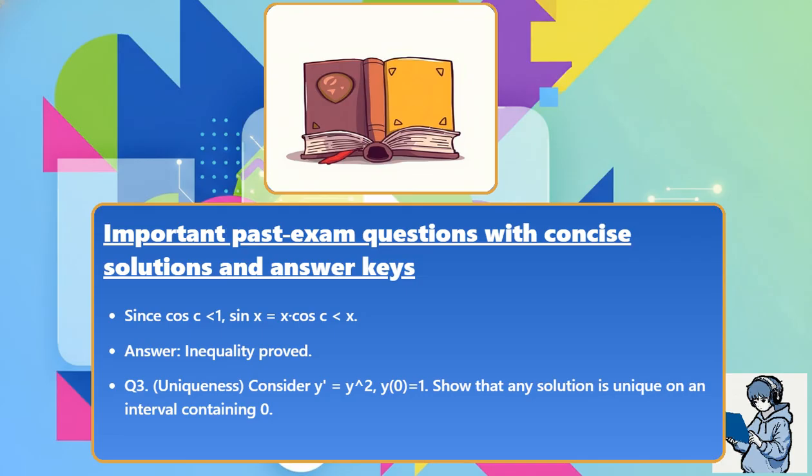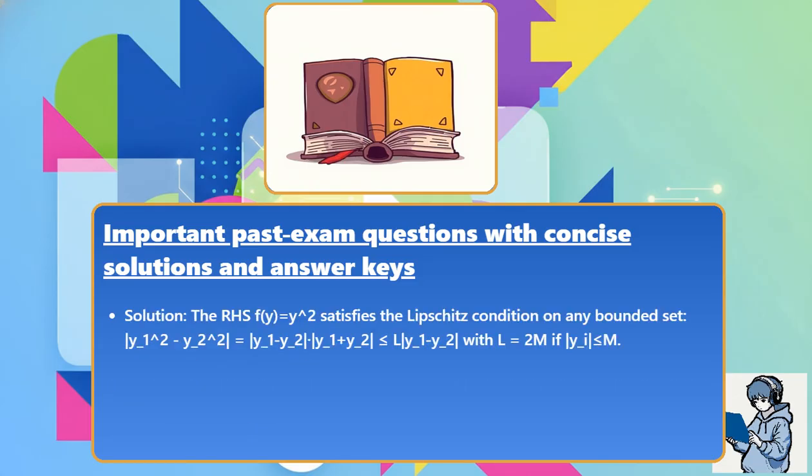Question 3. Uniqueness. Consider y' = y² with y(0) = 1. Show that any solution is unique on an interval containing 0. Solution: the right-hand side f(y) = y² satisfies the Lipschitz condition on any bounded set. |y₁² − y₂²| = |y₁ − y₂||y₁ + y₂|, which is less than or equal to L|y₁ − y₂|, with L = 2m if |yᵢ| ≤ m.